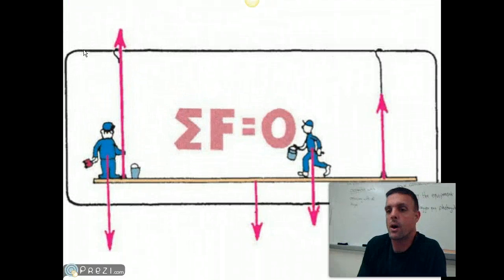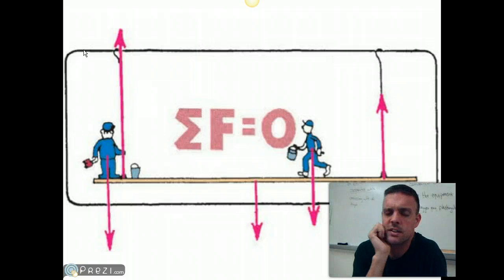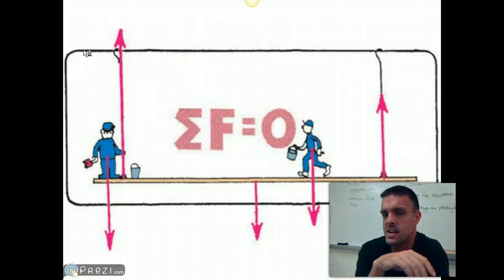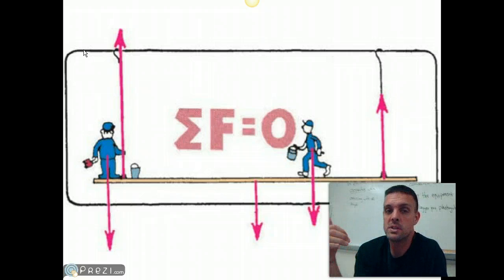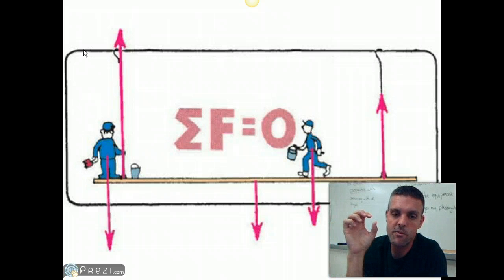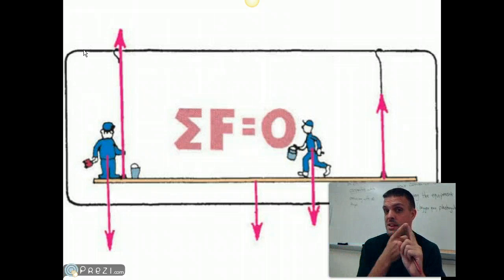Here's the idea of that same thought about external forces. Now, let's look at this little equation here. The sigma on the left-hand side means the sum of. That comes from math. The sum of F, the forces, equal to 0, that whole concept fits perfectly with Newton's first law. When the sum of all the forces acting on an object is equal to 0, that object is doing one of two things. It's either at rest or moving at a constant velocity in a straight line.